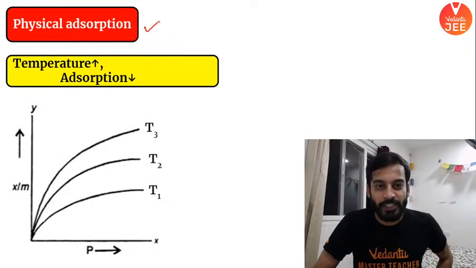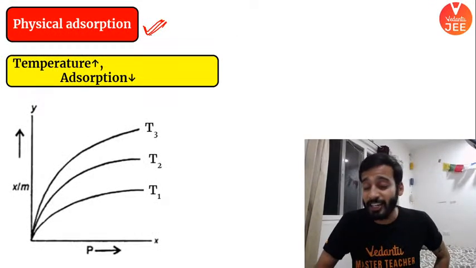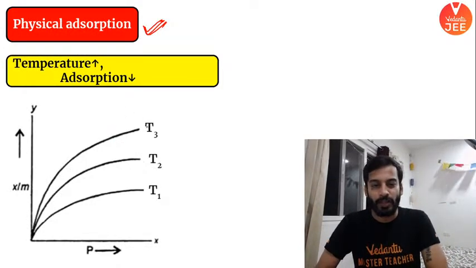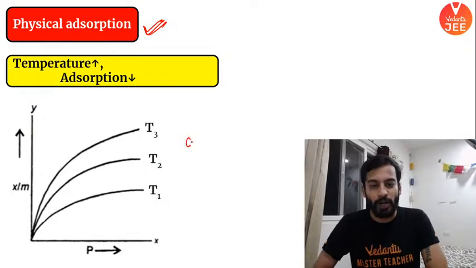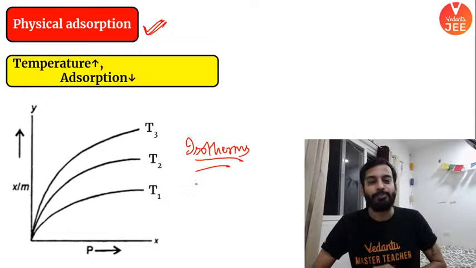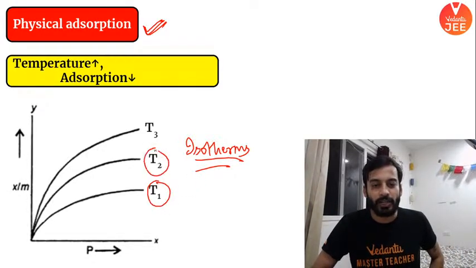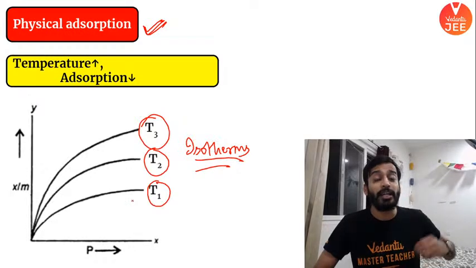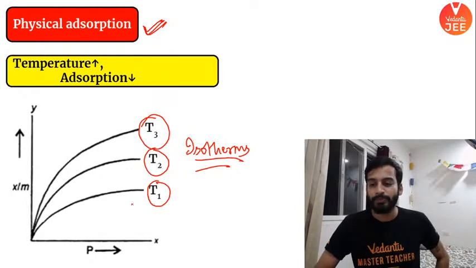If I talk about physical adsorption, physisorption, I have given here some temperatures: T3, T2, T1. These are called isotherms. The graphs made at constant temperatures, different graphs I am making keeping temperature constant, are called isotherms, right? Can you tell me what will be the order of this temperature where the adsorption would be maximum?